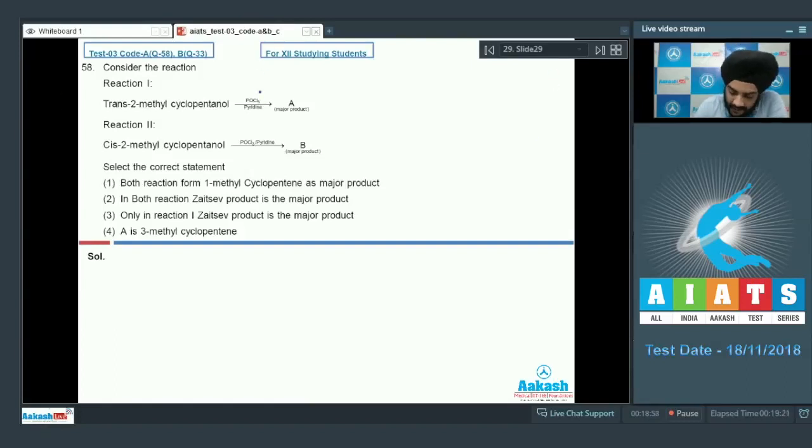So let us first look at what this POCl3 in pyridine does. Students, it causes dehydration via an E2 mechanism, that is, anti-periplanar beta elimination. Okay. So the H and the OH which have to leave should be anti to each other at the beta position. So let us try and draw the structure of the substrates given to us. In the first structure we have trans-2-methylcyclopentanol.